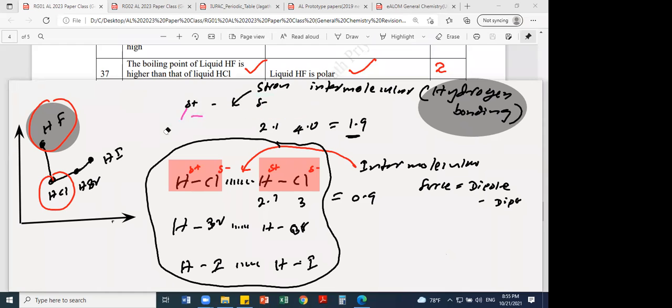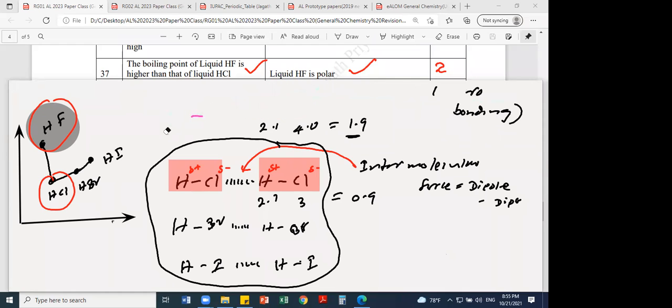Then if you take water, water also has hydrogen bonding, but the water boiling point is greater than HF. Why? What matters there is that water can form more hydrogen bonds than HF. Not only the radius here.